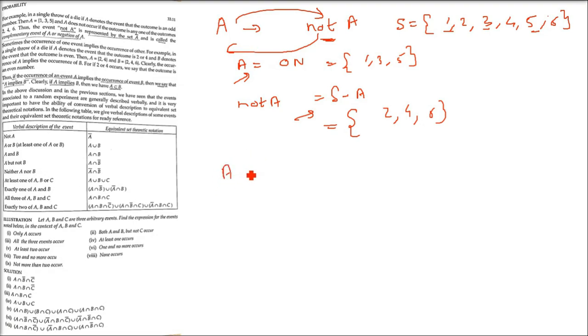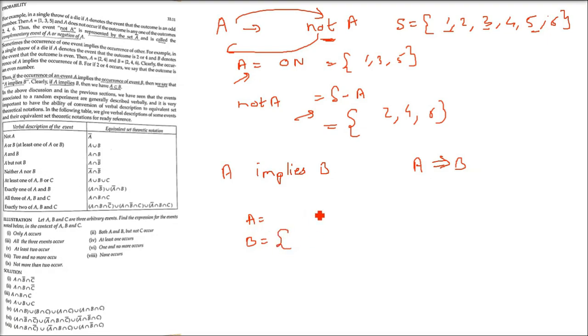Sometimes the occurrence of one event implies the occurrence of another. If we throw a die, okay, say some sets are there: A is 2, 4 and B is 2, 4, 6. That is, if one happens, the other will happen. So let us again understand it by example.